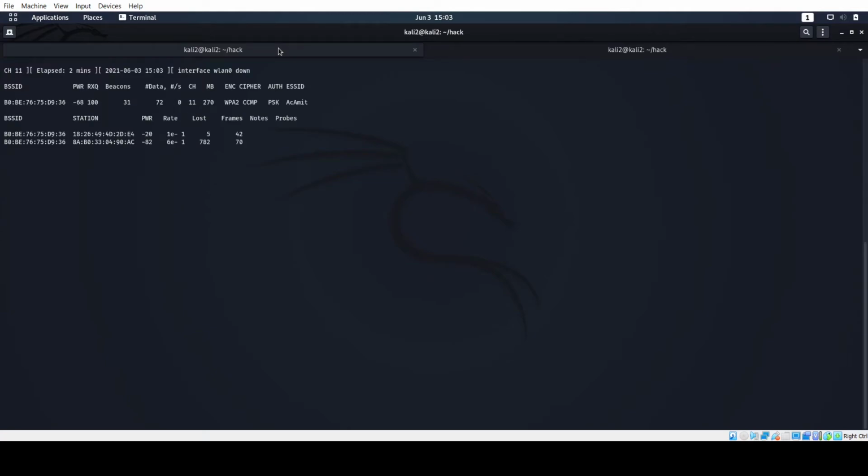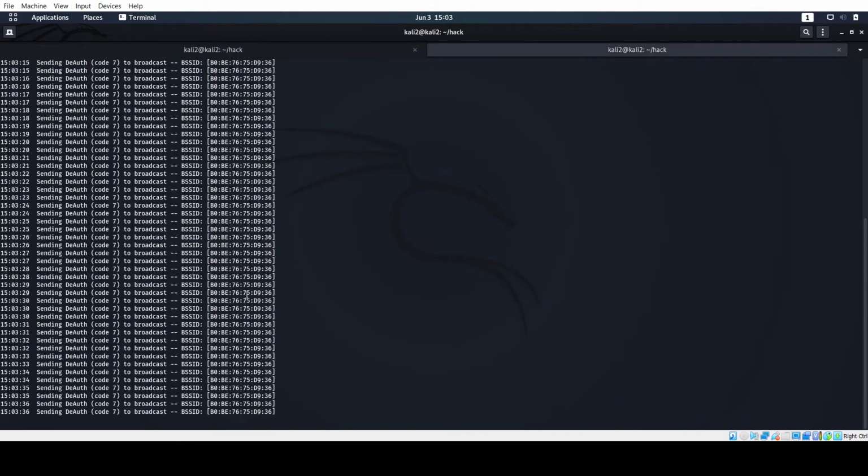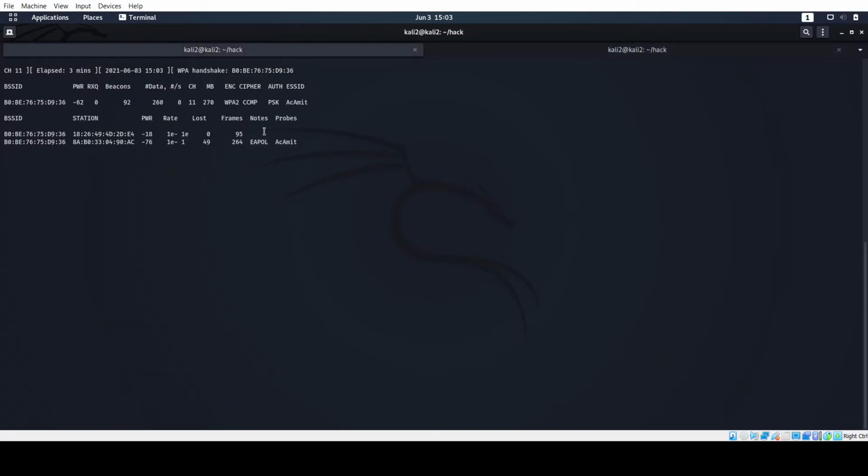On my mobile phone, I'll try to reconnect and the handshake should be captured. Okay, you can see here the WPA handshake is being captured. You can see all the activities that are happening are present over here. So I'll just end this since we have all the information and we have captured the handshake also. So let's exit this. We have to run a command to check the handshake.